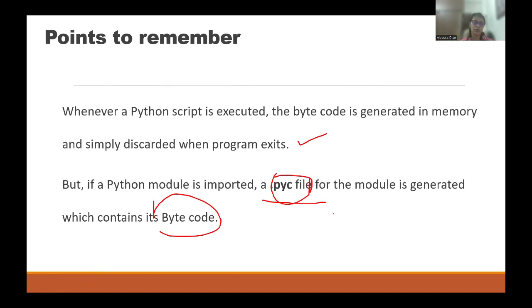Now, what is a module and all these things? That's why I told you we will discuss it later in more detail. But for the time being, remember we can't see the bytecode which is generated while running Python. If you want to see it, you need to save it, and it will be saved in a .pyc file. From there, you can view the bytecode. For this, we have to import some modules. Those we will discuss later.